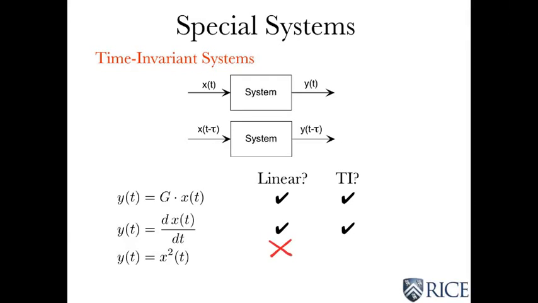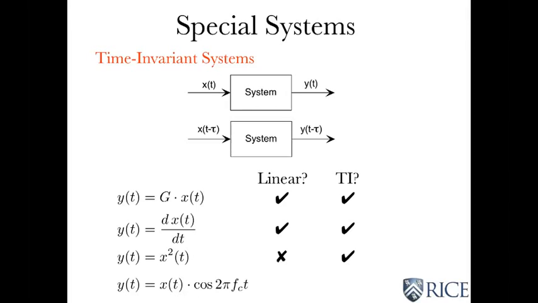How about time invariant? If I replace t by t minus tau, is that the same formula I get if I replace t by t minus tau in this input-output relationship? The answer is certainly it is. So this is an example of a nonlinear but time-invariant system.